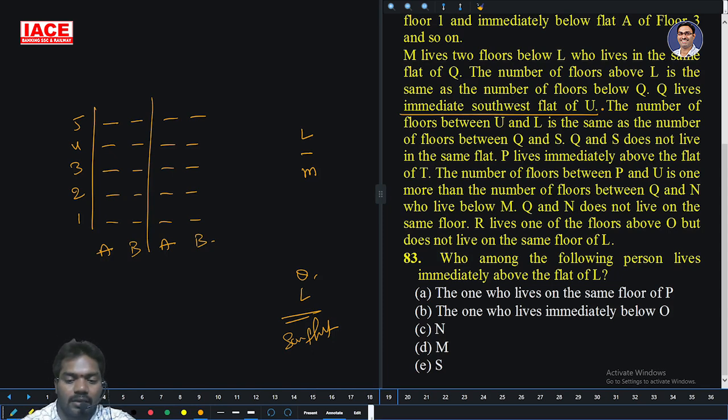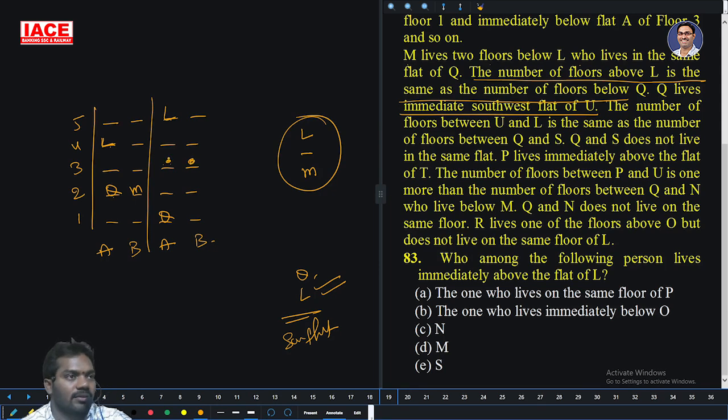Let us take it as here. M lives 2 floors below L. The number of floors above L is the same as below Q. If I take 1 floor above L and 1 floor below Q, then there is 1 person between L and M. I will take the easier case: no person above L and no person below Q, and L and M may be here or here. Since Q and L are in the same flat, I am taking it like this. In this case the only chance for M is here, so I will take M here.